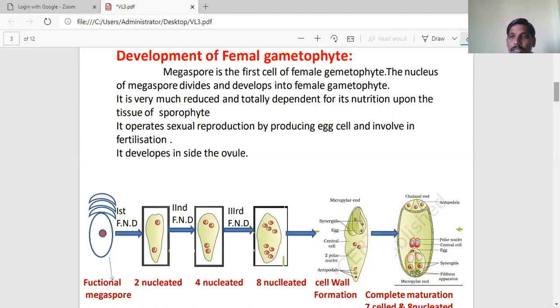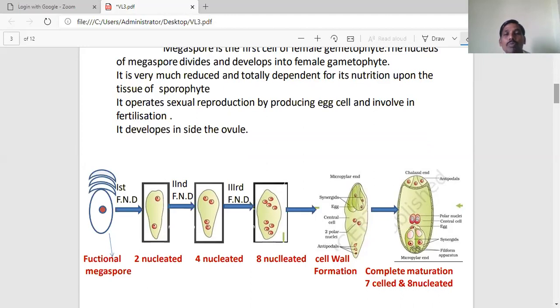This seven-celled, eight-nucleated structure is seen in most angiosperms. It is commonly observed in different angiosperm plants, and it belongs to the monosporic type, the common type of embryo sac in angiosperms.